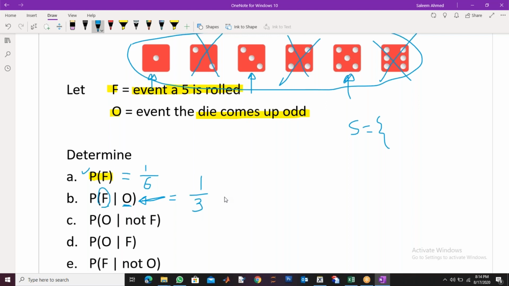Okay. So see how the probability changes. This is the probability of 5. This is also the probability, but this was unconditional. So total outcomes were 6, 1 comes up. Here it is a conditional probability. Odd information is given to me. So we call it reduced sample space. This is the concept of reduced sample space. We reduced our sample space. Okay. Our sample space is reduced. So my sample space is 1, 3, and 5. This is for question number B. My sample space is reduced. Now probability of 5 coming here is 1 by 3.